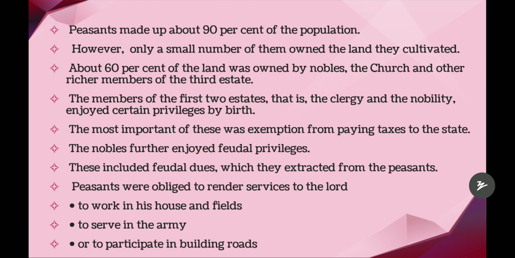So the peasants were obliged, meaning they were forced, to render services to the lord. They should give all the services to the lord. They were forced. So what should they do? They should work in the lord's house and fields, serve in the army, or participate in building roads. All of this they should do. Many other things also they were forced to do. Who? Peasants. Peasants were forced to do these for the lord.